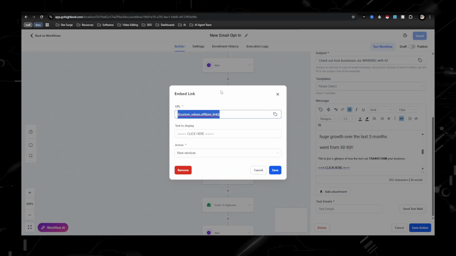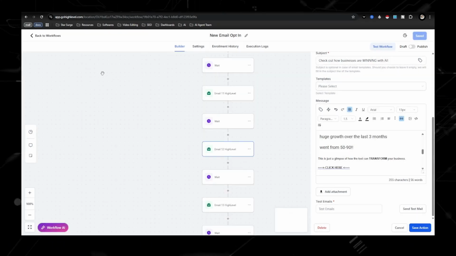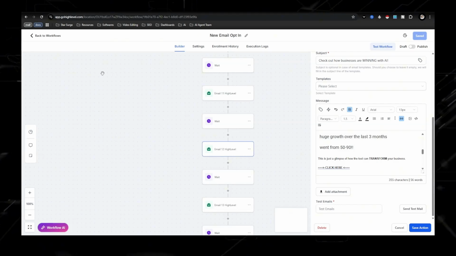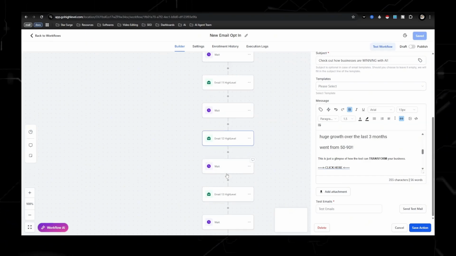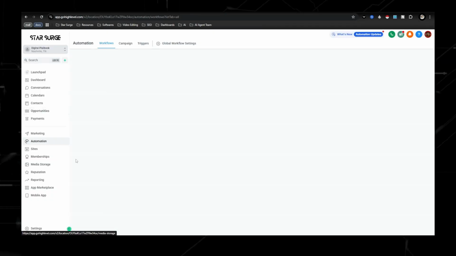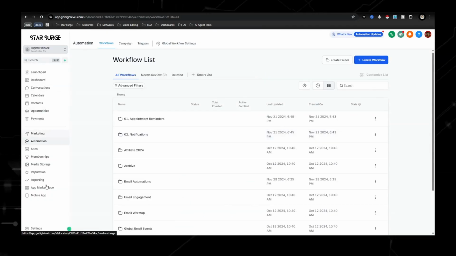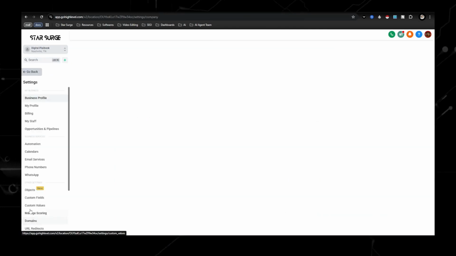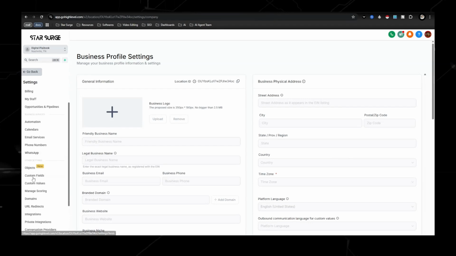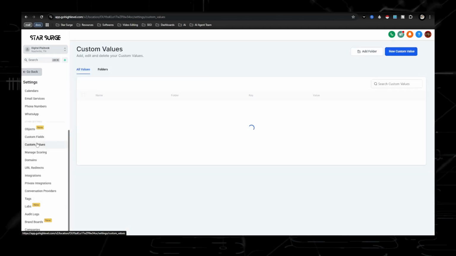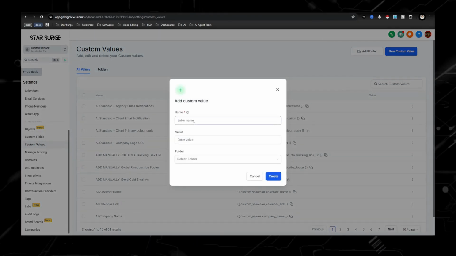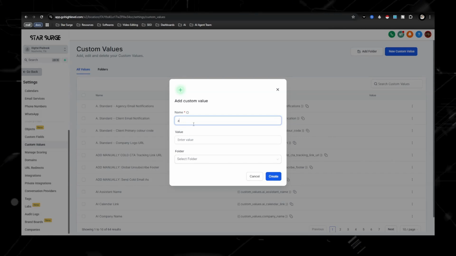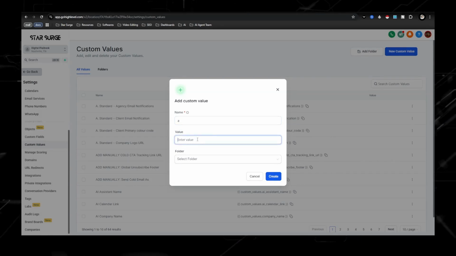Custom value. So that means I'm going to take you guys over to settings, where all we do is copy our link there, and then everywhere there's a little custom value trigger, it populates that link. So we went back to the main screen. We're going to go down here to settings, scroll down to custom values, and then go to new custom value, type in affiliate link, then you would paste your affiliate link.